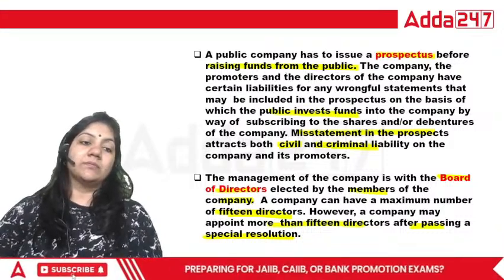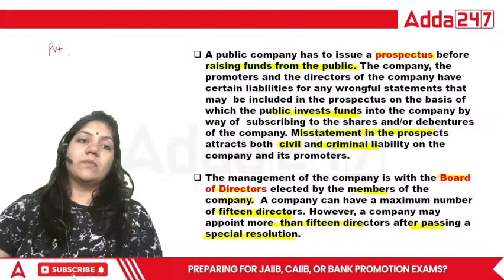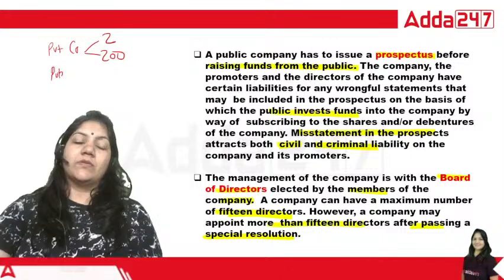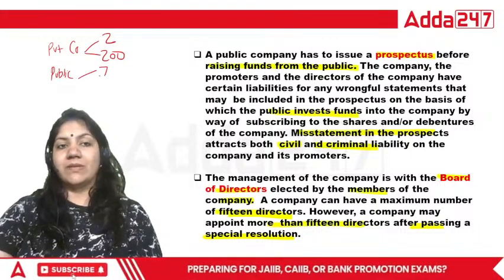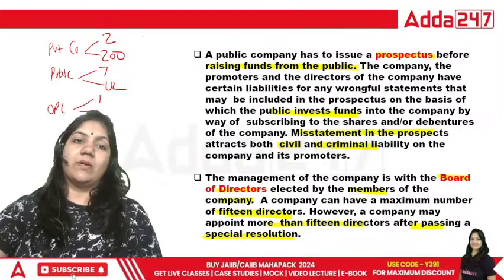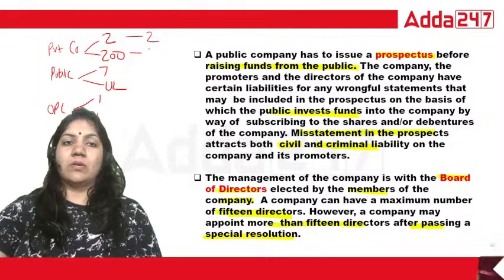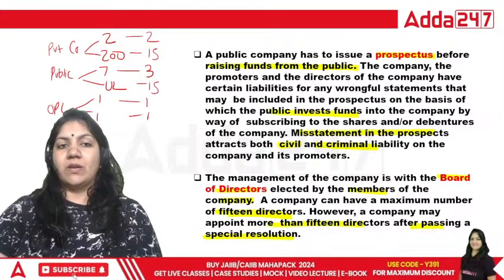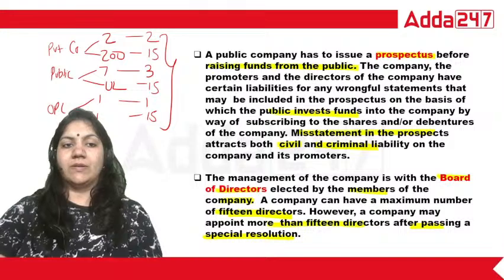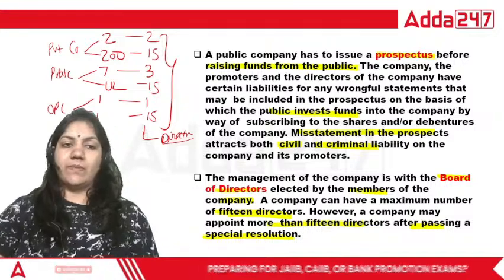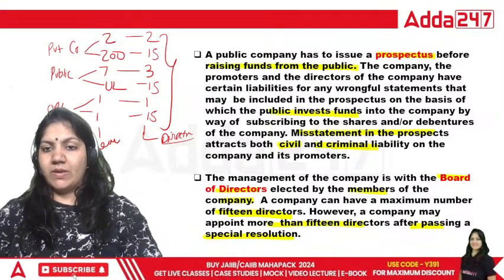If we talk about private company, members are 2 to 200. If we talk about public company, that is 7 to unlimited. One-person company, 1 and 1. Directors: private company 2 to 15. Public company 3 to 15. One-person company 1 to 15. So these are the directors and these are the members. Okay, these are the members.